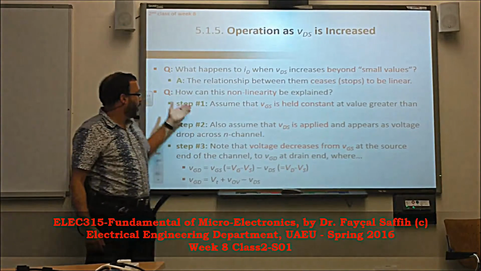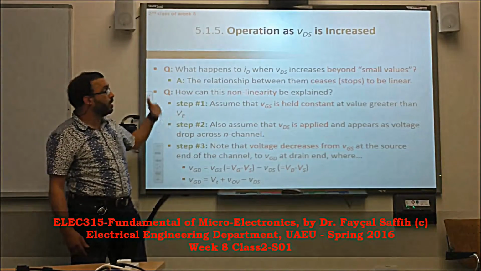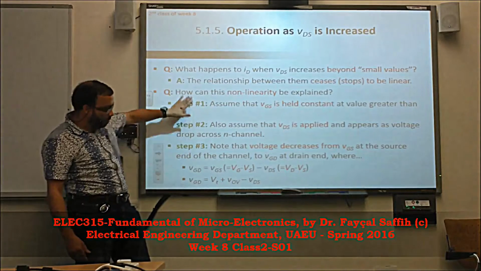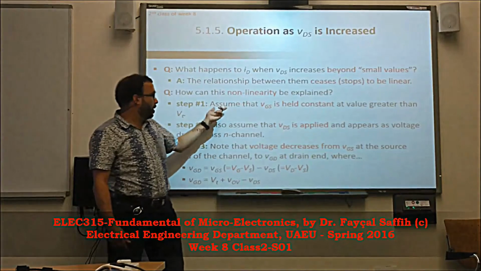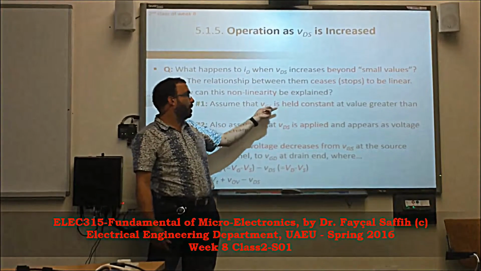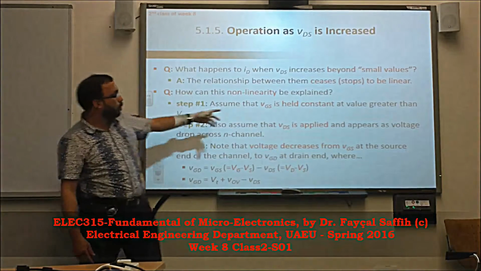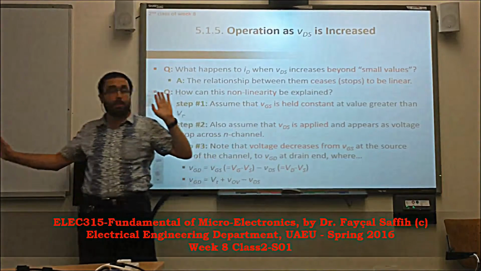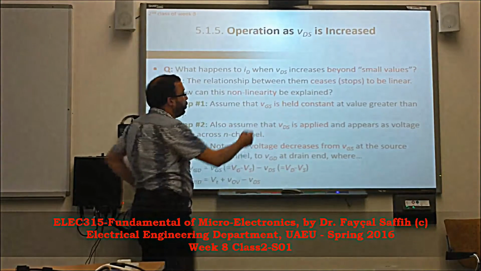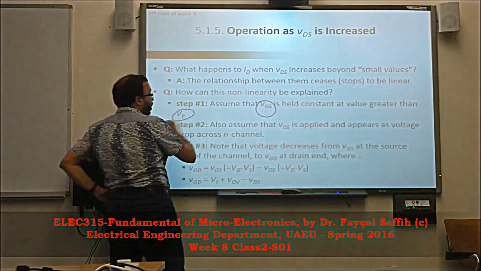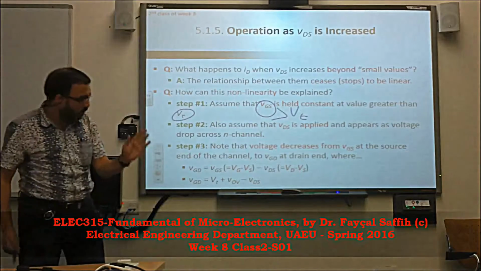So what we do in this case, we do these steps. These steps are just to help us to understand the equation, so we don't have to memorize them. It's just to understand where the equation comes from. We start by assuming that VGS is held constant at a value greater than VT. Of course, because if we don't have this, we don't have a channel at all. That's the first and foremost condition, so we have to keep this inequality always there. Okay, so this is the first assumption.